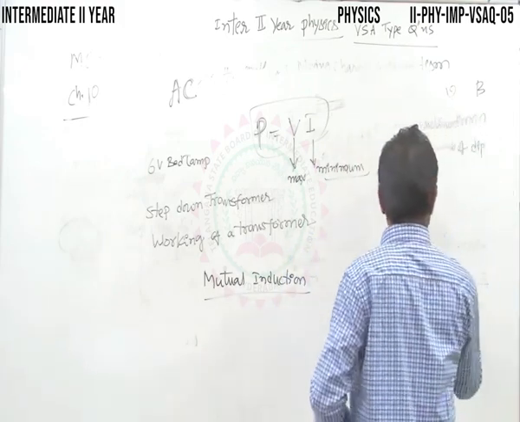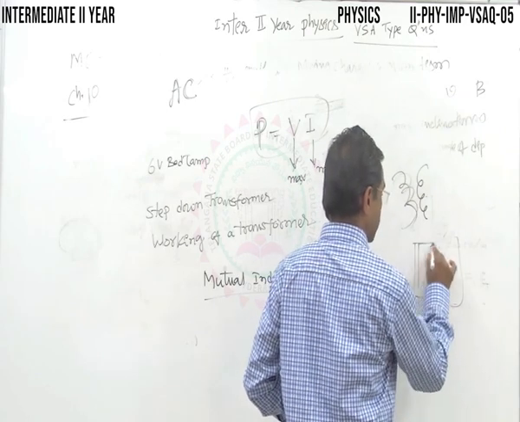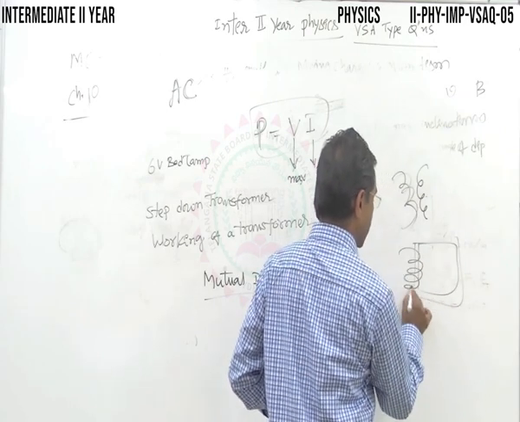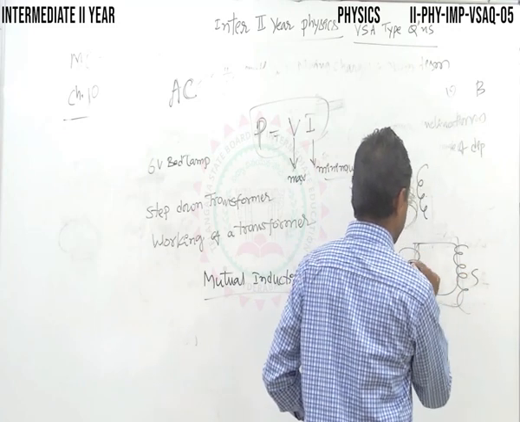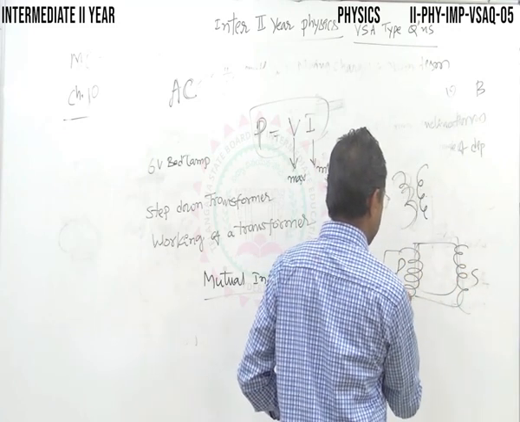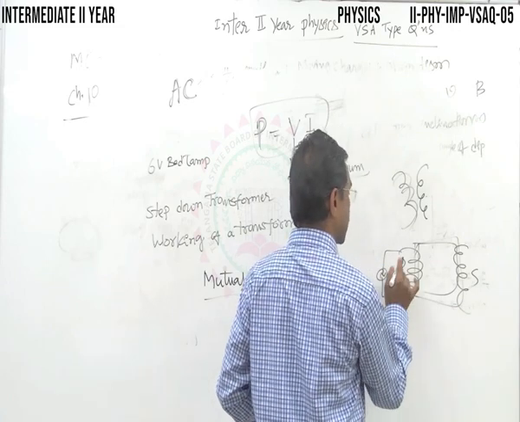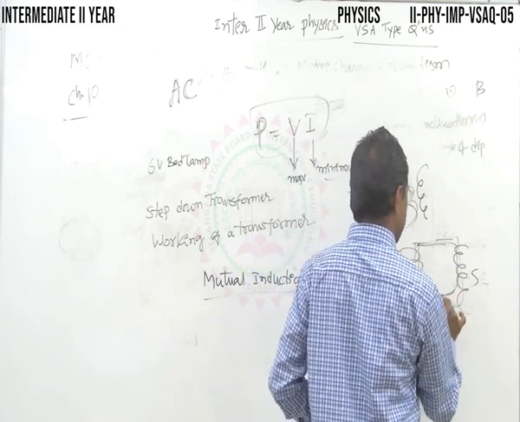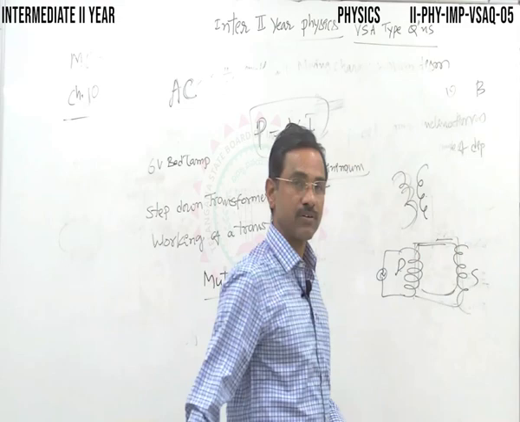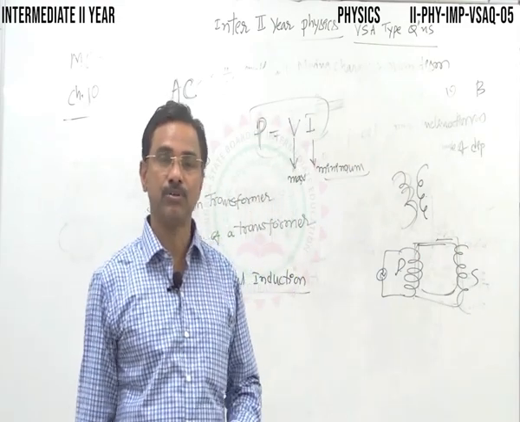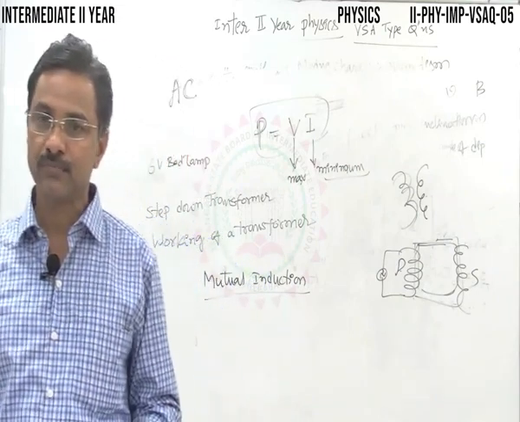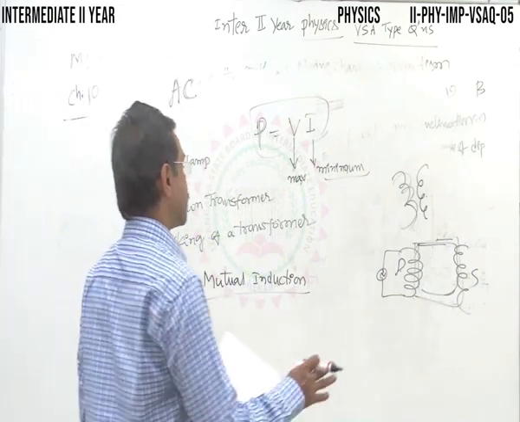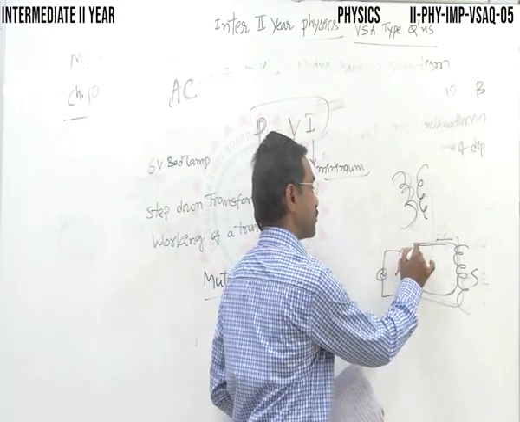A transformer has two coils, the primary winding and the secondary winding. If an AC signal is fed to the primary coil, due to mutual induction an EMF is induced across the secondary coil as well. So mutual induction is the working principle of a transformer. Here the definition is not required, I'll just introduce the phenomenon.